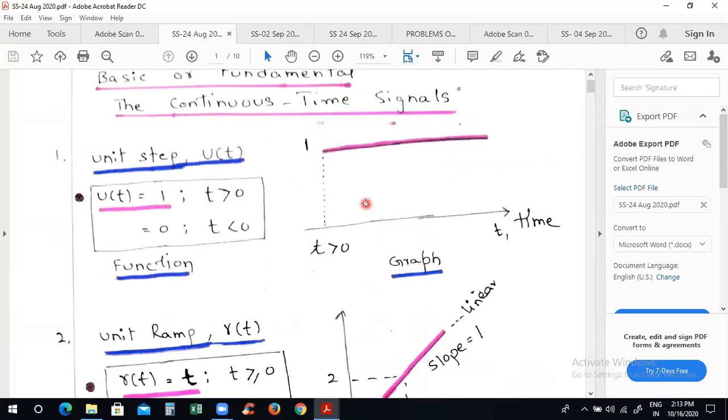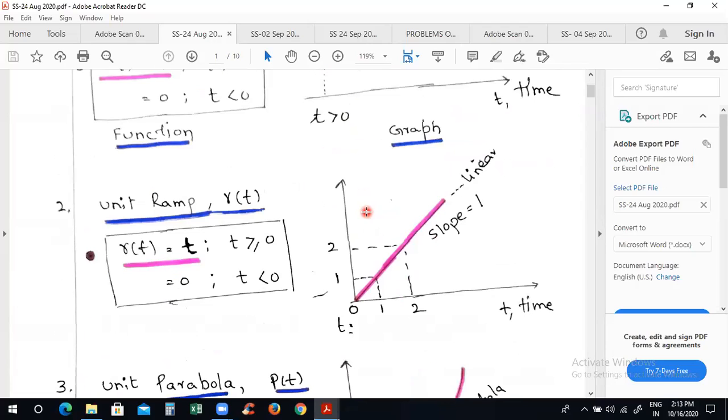See, this is an aperiodic signal. It is not repeating its pattern. Is this repeating its pattern? No, it is not repeating its pattern. It is also an aperiodic signal. But here you have to find out the slope of the signal. Certain types of nature are there.